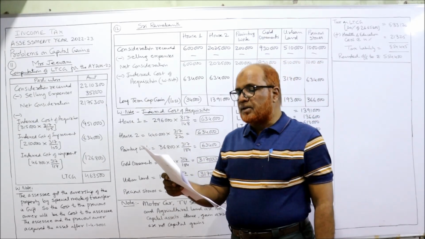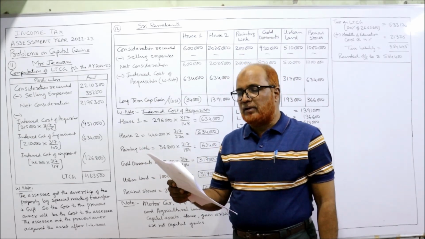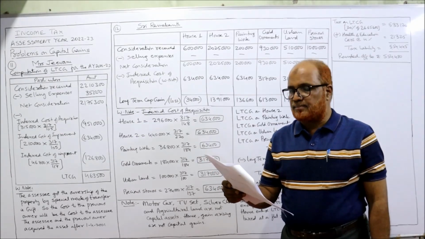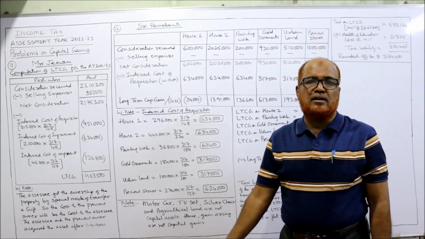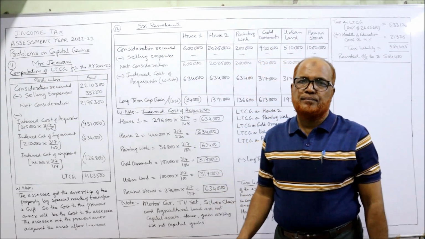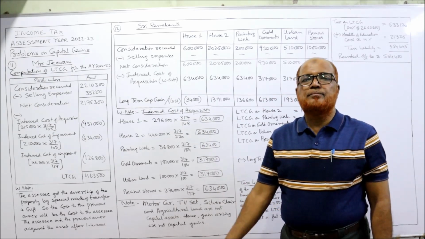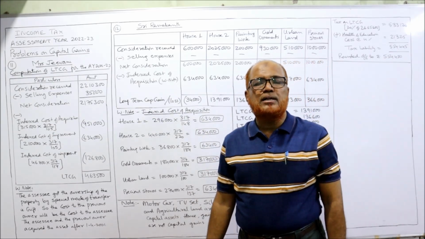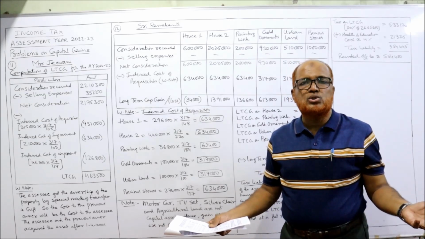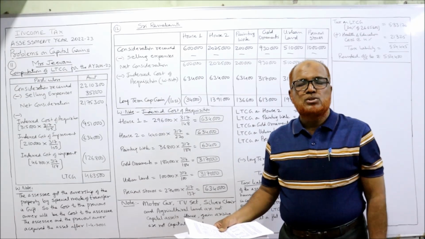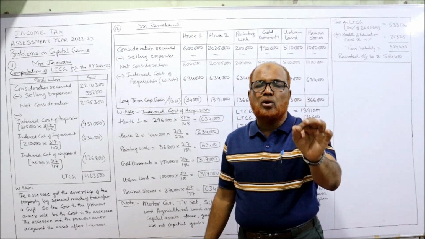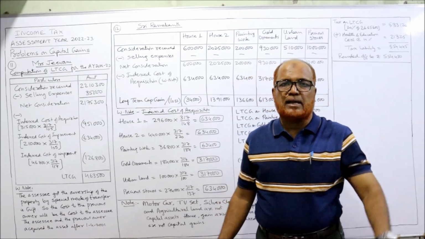Purchase price, year of purchase is 2011-12. Cost price 5 lakh, CII, cost inflation index. Then sale price, use of the article. Actually, the Income Tax Act is not concerned about the use of the article, right? Now, motor car. Actually, motor car is not an asset. When it is not a capital asset, there is no question of capital gain. So for the motor car, we simply give a working note that motor car is not a capital asset, so the gain arising is not taxable.